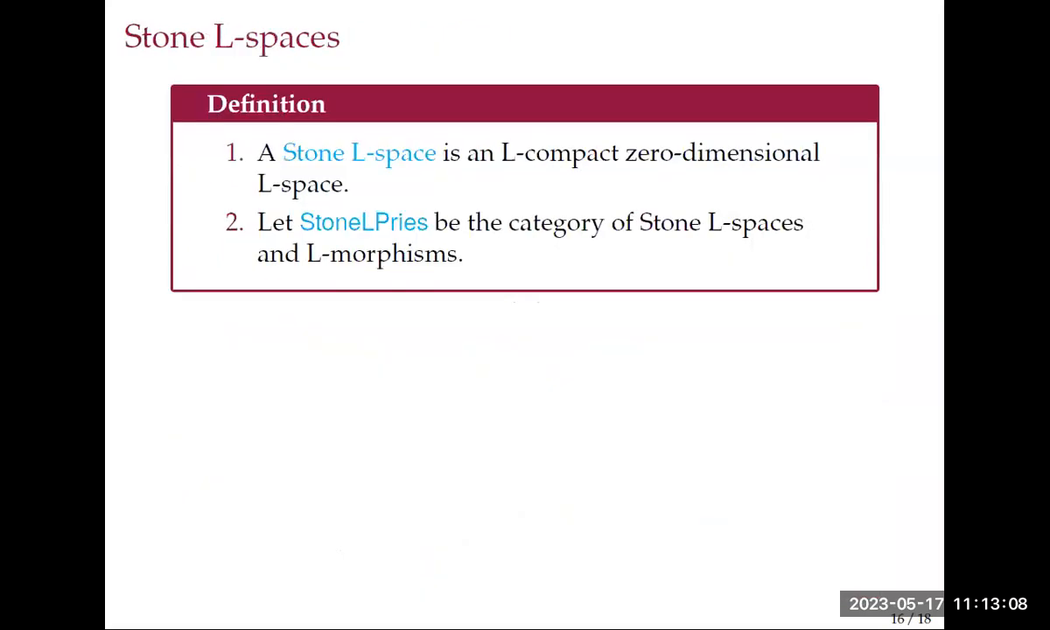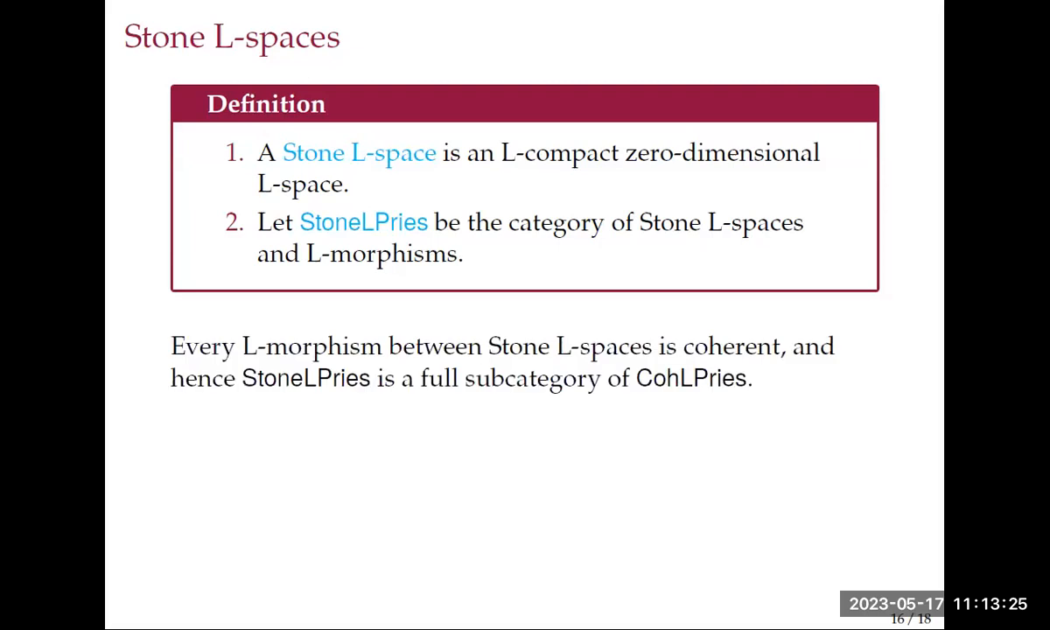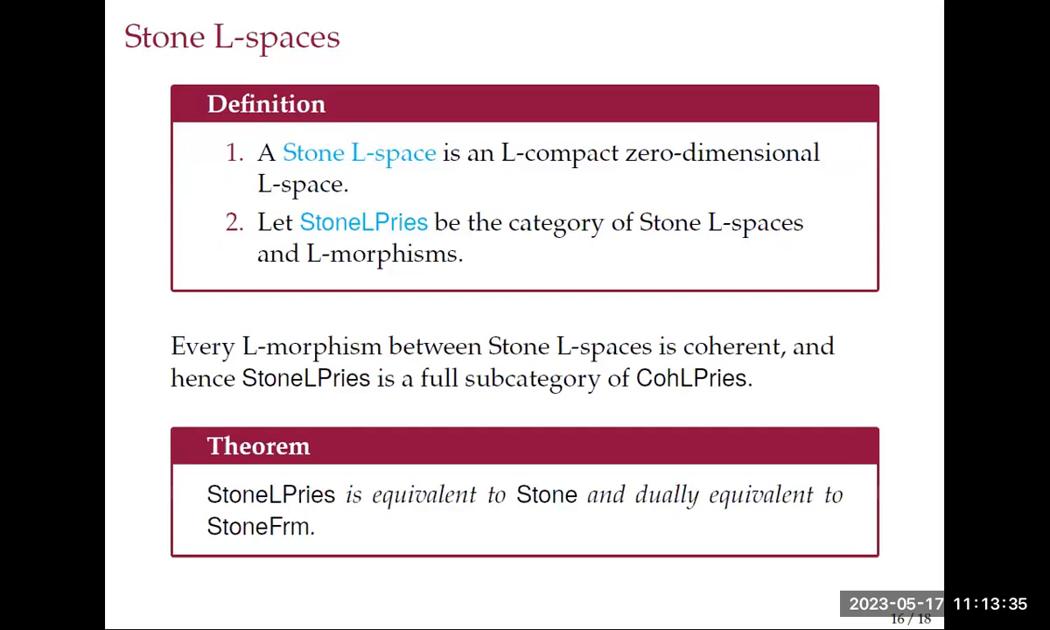So then a stone L space is defined as an L compact zero-dimensional L space. And we define a category. Here we take L morphisms, so not coherent ones, but that's actually a lie. Every L morphism between stone L spaces will be coherent, and hence it's still a full subcategory of the previous one. And we can restrict the previous theorem. You get that stone L spaces are equivalent to stone spaces and dually equivalent to stone frames.